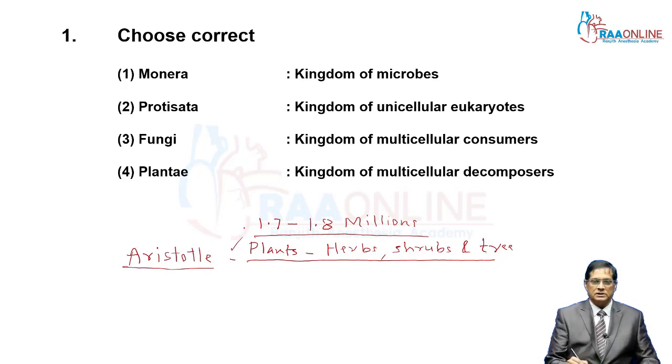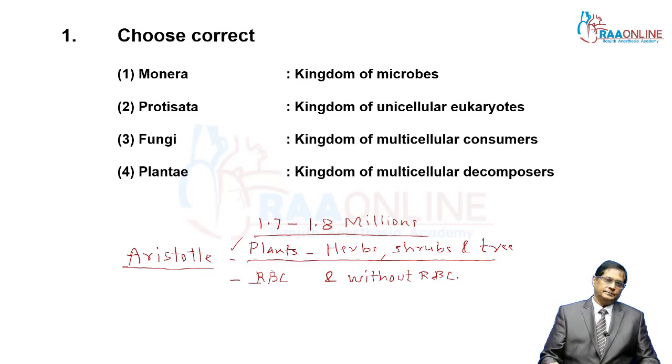He classified plants under three categories, animals under two categories on the basis of blood, that is, with RBC and without RBC. At that moment there was no chance to see them, so with red blood and without red blood.